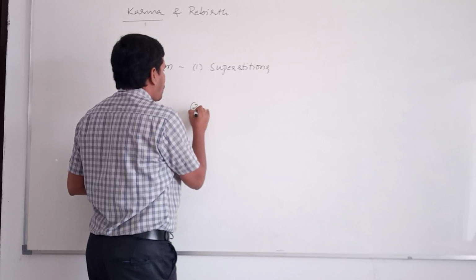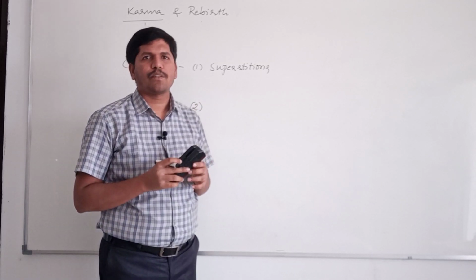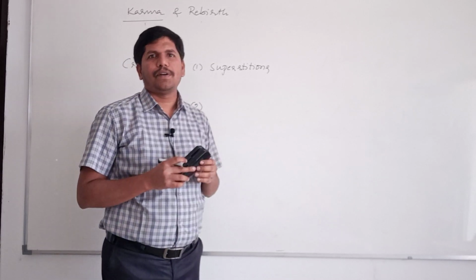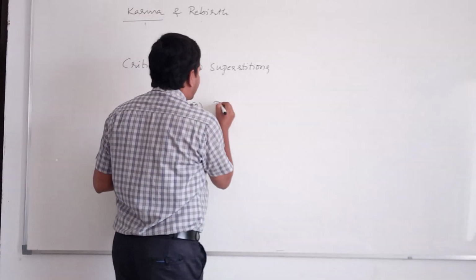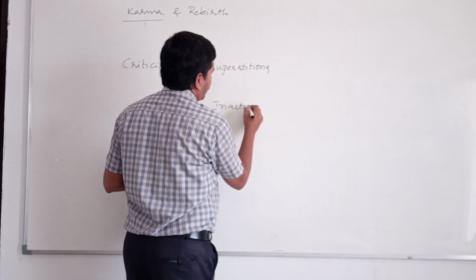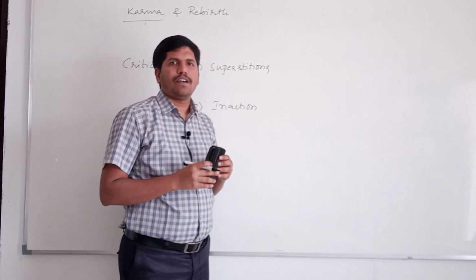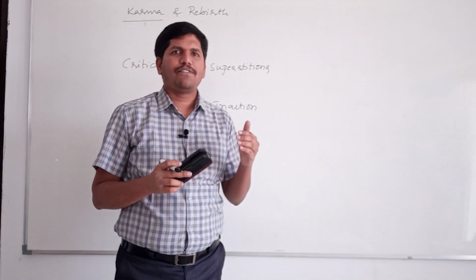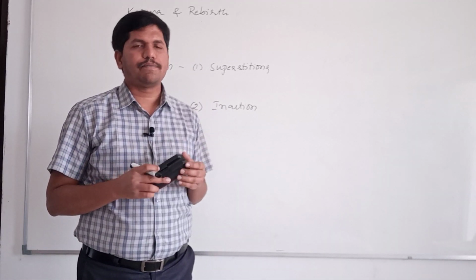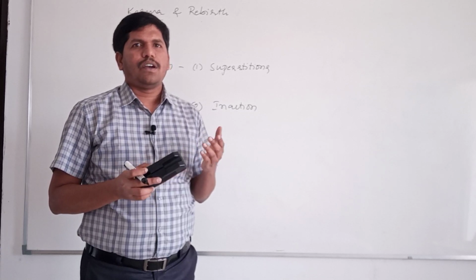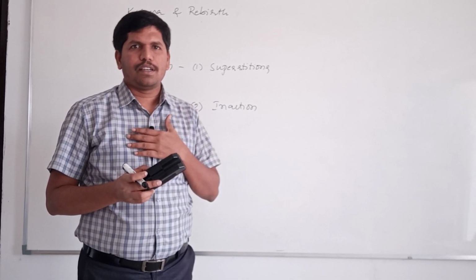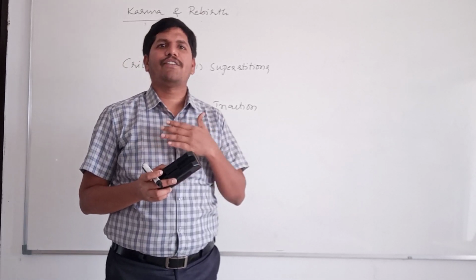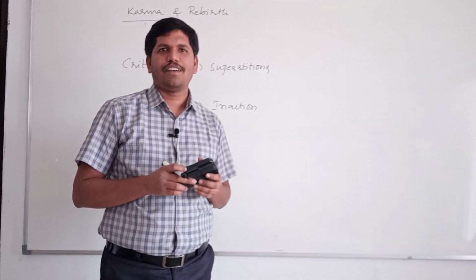The second one is, the concept of karma and rebirth is responsible for inaction. How? The concept says that our birth or our status in a particular society is because of our actions in the previous janma.